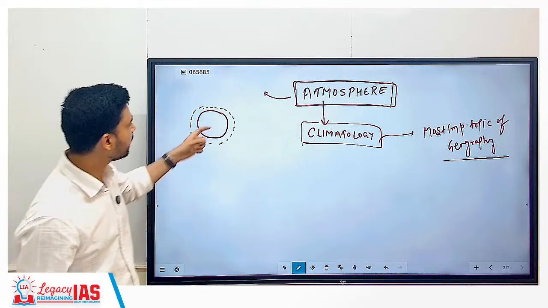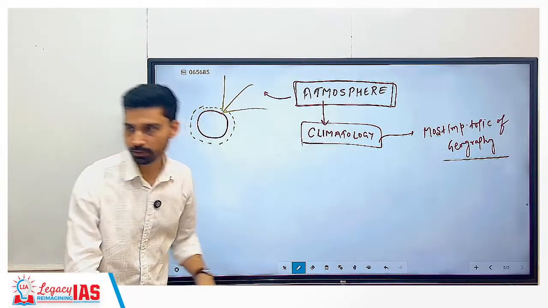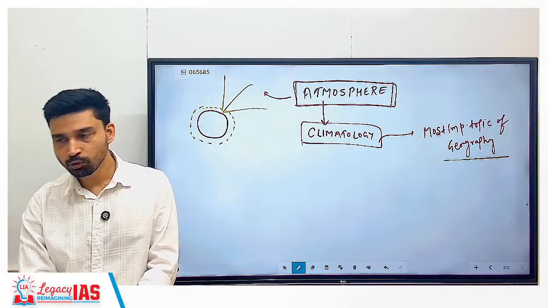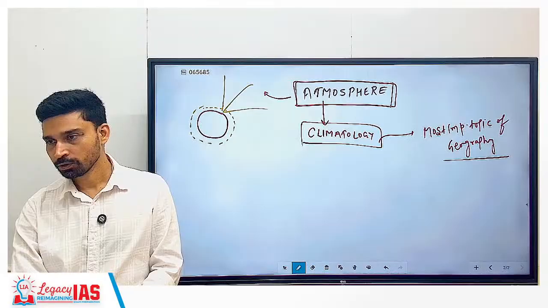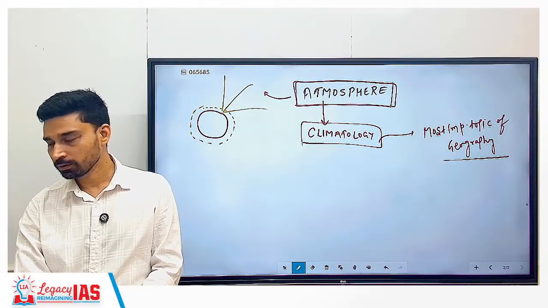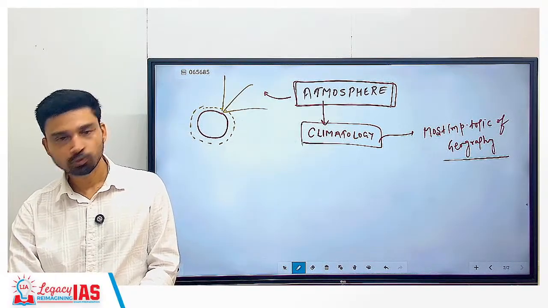And why does it surround the entire earth? Why are the gases not going out or escaping into space? Why do we have an atmosphere? If you compare with the moon, does the moon have an atmosphere? No, the moon does not have an atmosphere. Earth has an atmosphere. What is the reason? Ozone is part of the atmosphere.